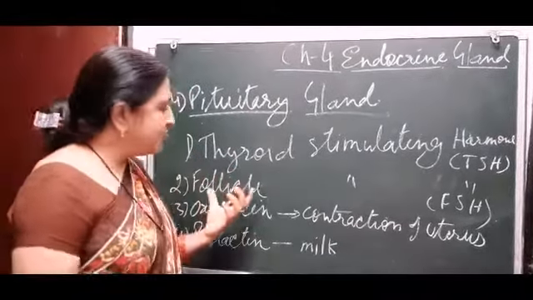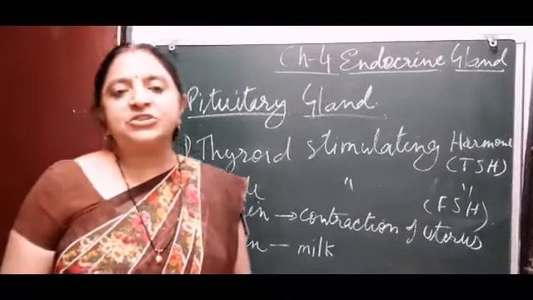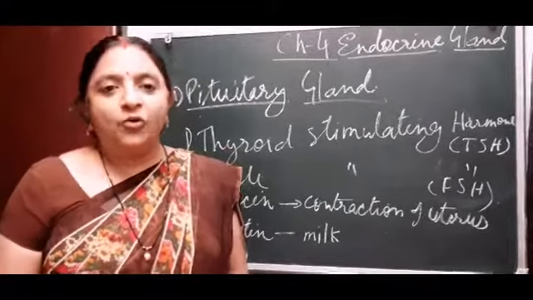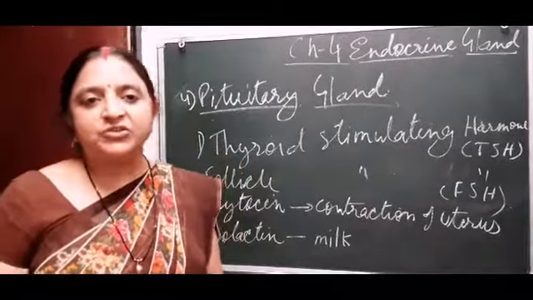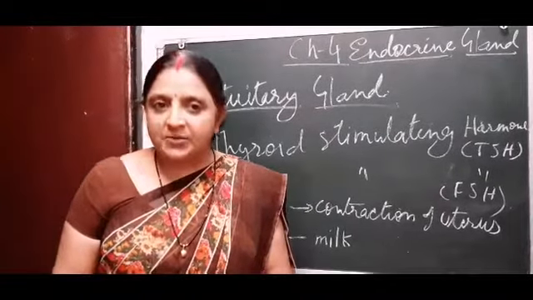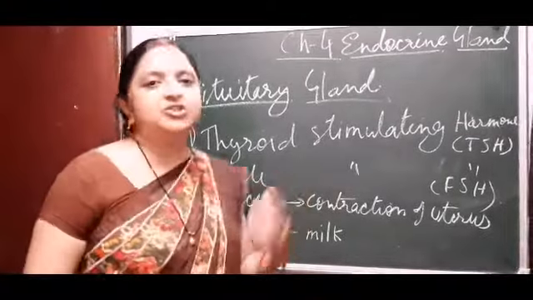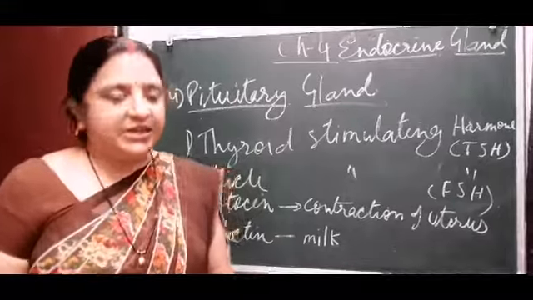Now the next is follicle stimulating hormone. Follicle stimulating hormone controls the female reproductive organs like the ovary. The secretion of progesterone and estrogen is controlled by the follicle stimulating hormone, and it is also secreted by the pituitary gland.